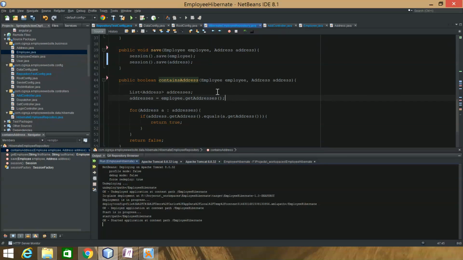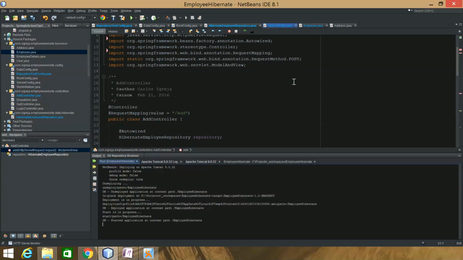Otherwise I can add the address, otherwise I'll put that error. There's no transaction here or anything, although Hibernate is still being used to get this address, even though I got the employee, and I did use Hibernate to get the employee, and I'll show that over here.